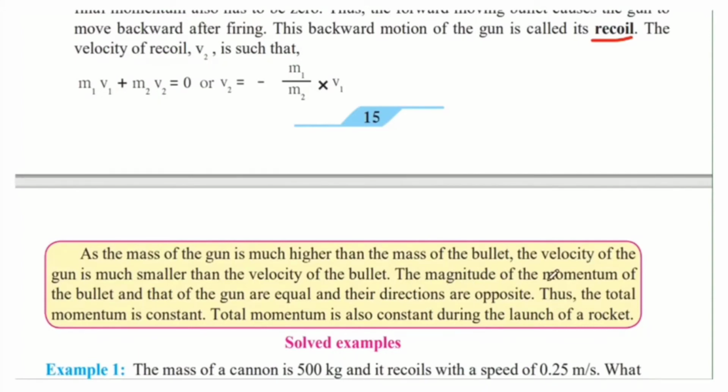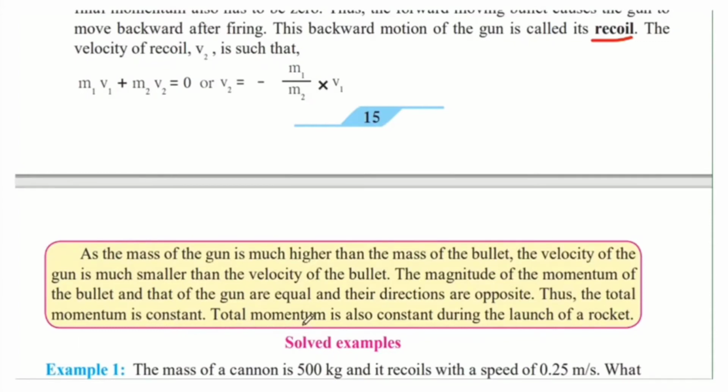The magnitude of the momentum of the bullet and that of the gun are equal and their directions are opposite. Therefore, when the bullet goes in the forward direction, the gun has to move in the backward direction. That is, their directions are opposite. Thus, the total momentum is constant. So whatever we have derived earlier is proved: the total momentum is always constant.